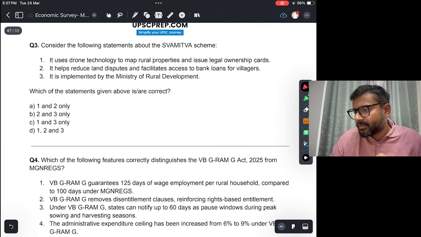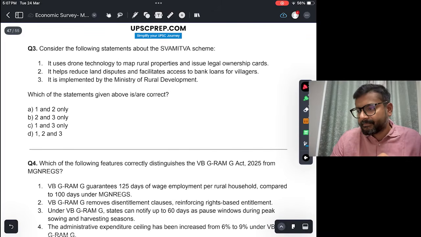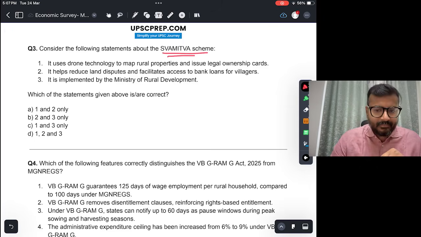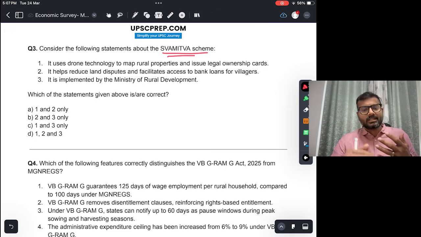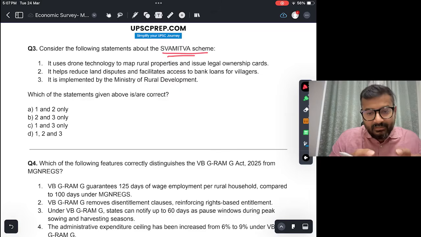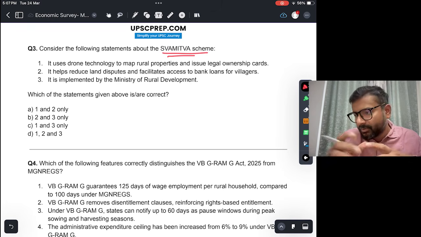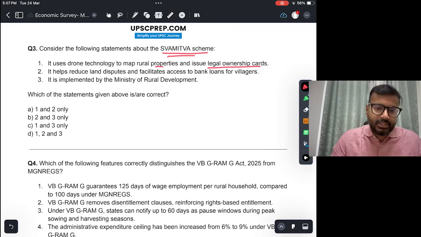Consider the following statement about Swamitwa scheme. All right. The Swamitwa scheme full form is Survey of Villages, Abadi and Mapping with Improvised Technology in Village Areas. ठीक है. You don't have to remember the whole full form, but at least you know what it does. Okay, it uses drones technology to map rural properties and issues legal ownership cards.